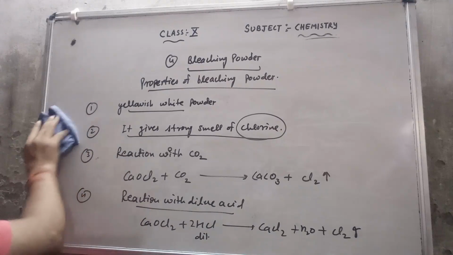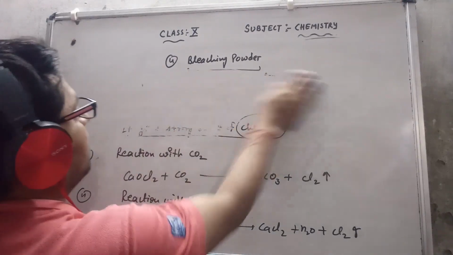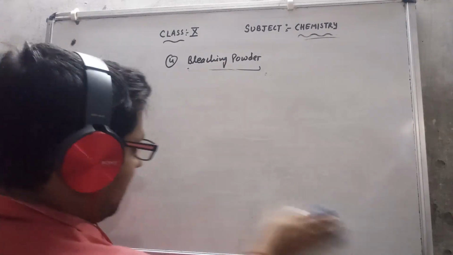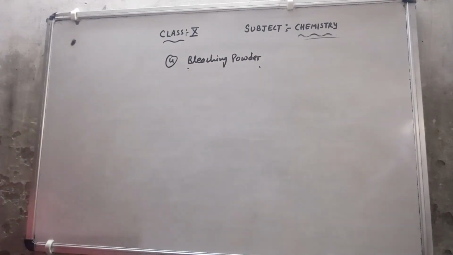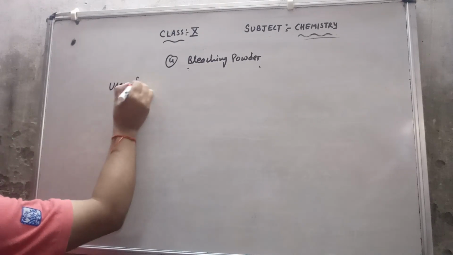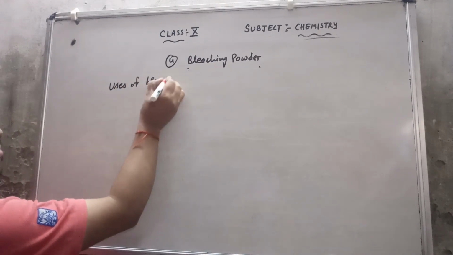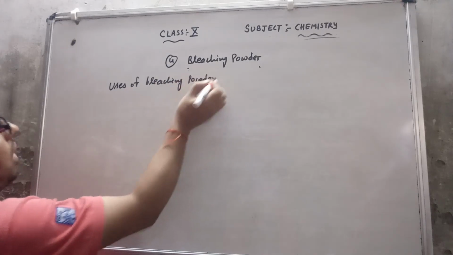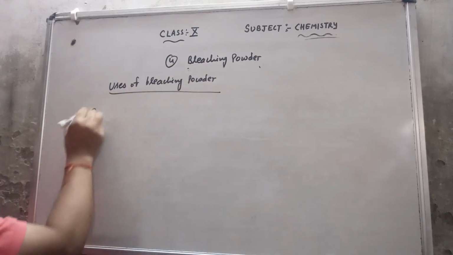After this, I will discuss the uses of bleaching powder. What are the uses of bleaching powder?